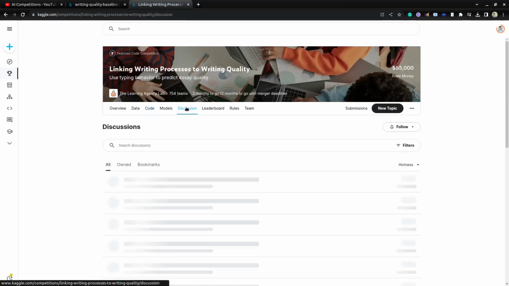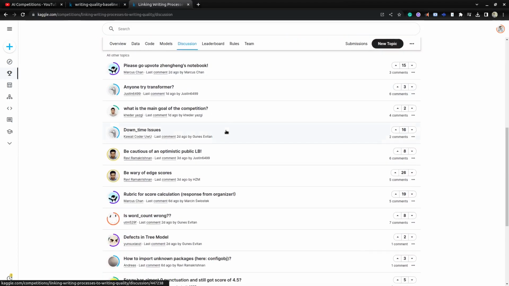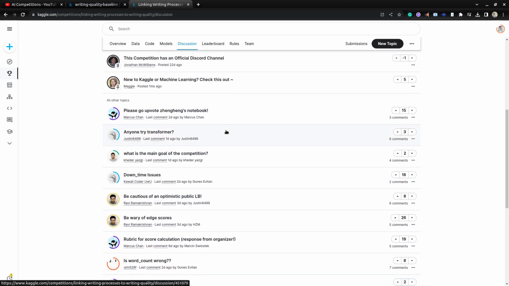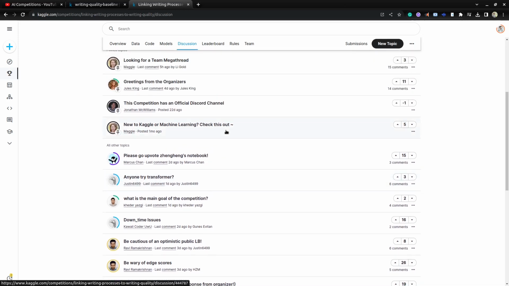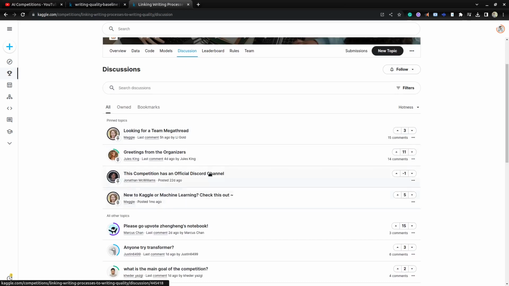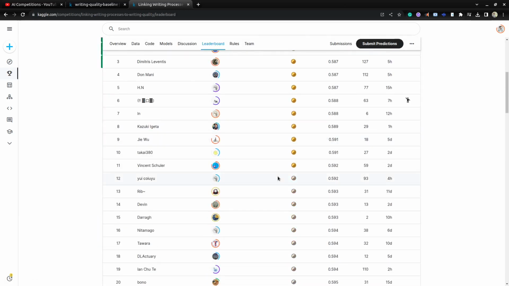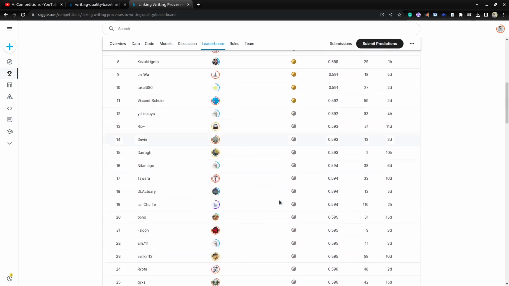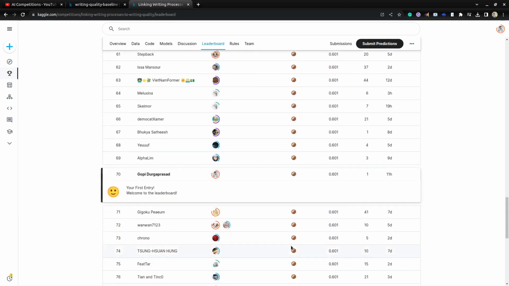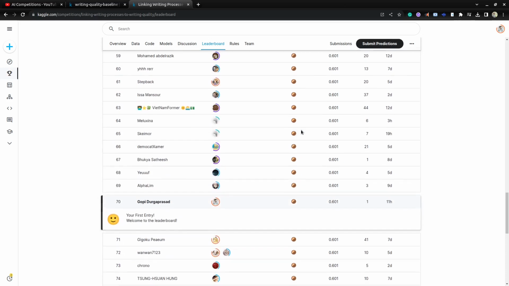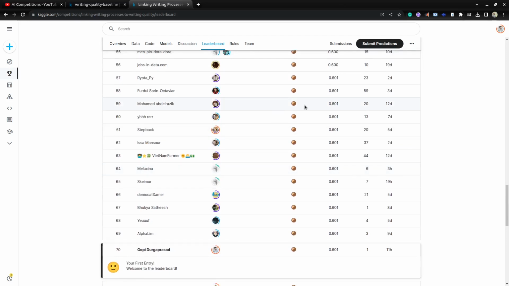And also here you can see the discussions. If you have any questions regarding the competition, or some doubts about your model development, you can post here. And also here you can see the leaderboard. There are three main medals: gold, silver, and bronze. I recently submitted one base solution to this competition and got 70th position. So I will provide that base solution in this video.